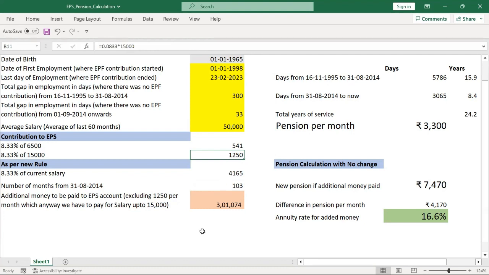The difference is between these two, that is 4,165 minus 1,250. This is the gap which I'm supposed to fill back in case I declare 50,000 as my salary. And this is multiplied by what? Multiplied by the number of months I missed. Correct? This is the value we are seeing here.